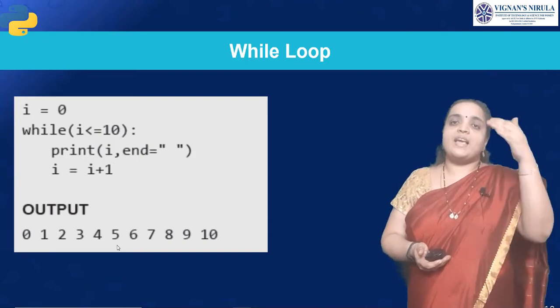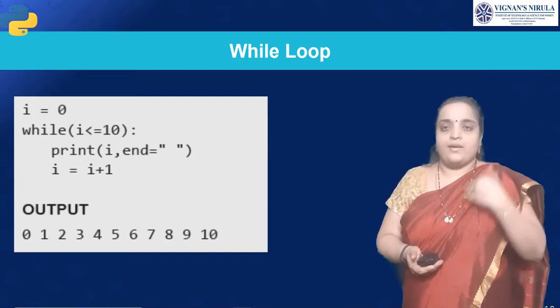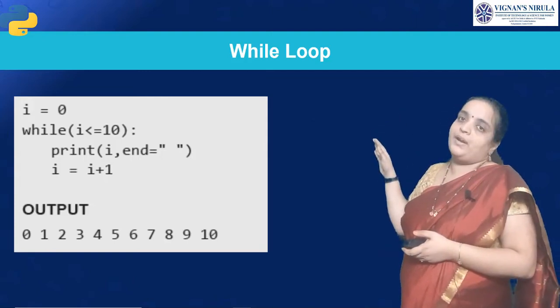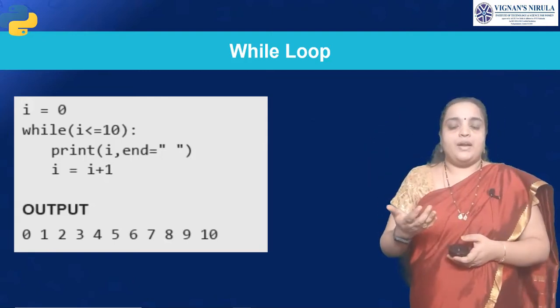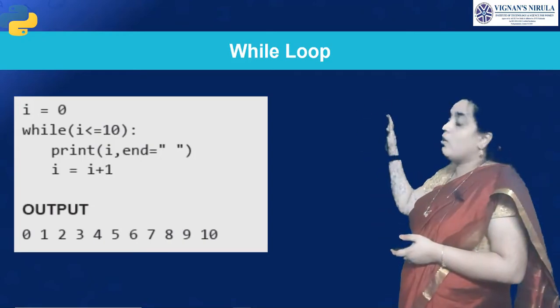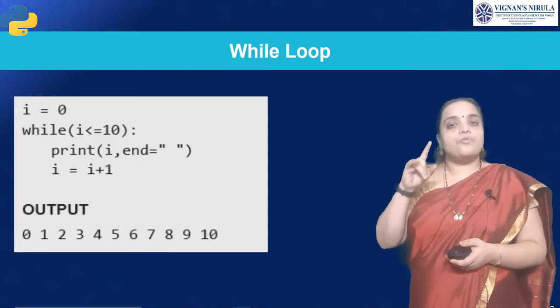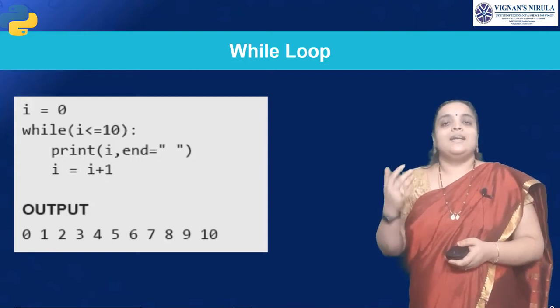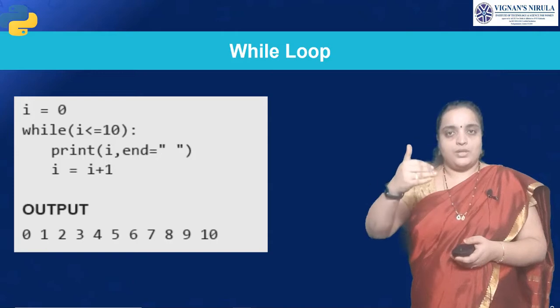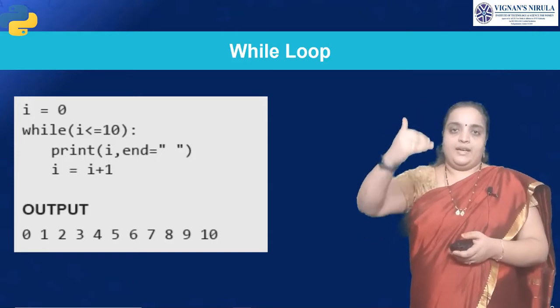In the same way, I is incremented till we get 10. When I is 10, 10 is less than or equal to 10, yes, it is true. It will print 10. Then I is incremented. Now the I value is 11. Is 11 less than or equal to 10? No, it is false. So it is terminated. So till the condition is false, the loop will be iterated.